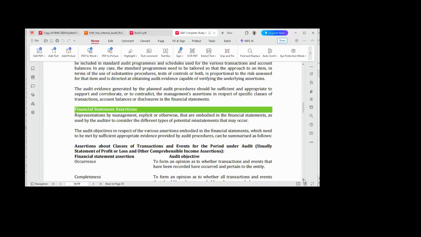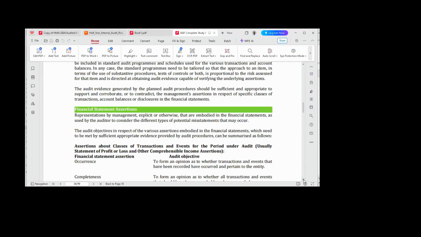I said financial statement assertions are statements made by management regarding the financial statement presented to the auditor, that it is free from any material misstatement. Are we there? Yes, sir. Okay.